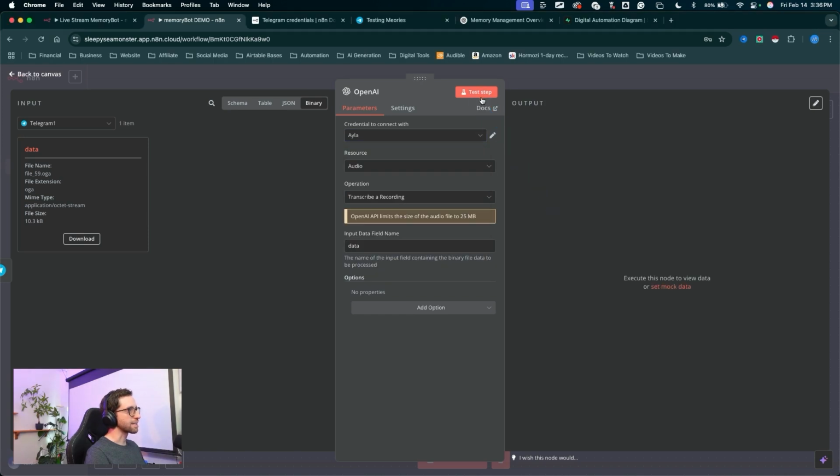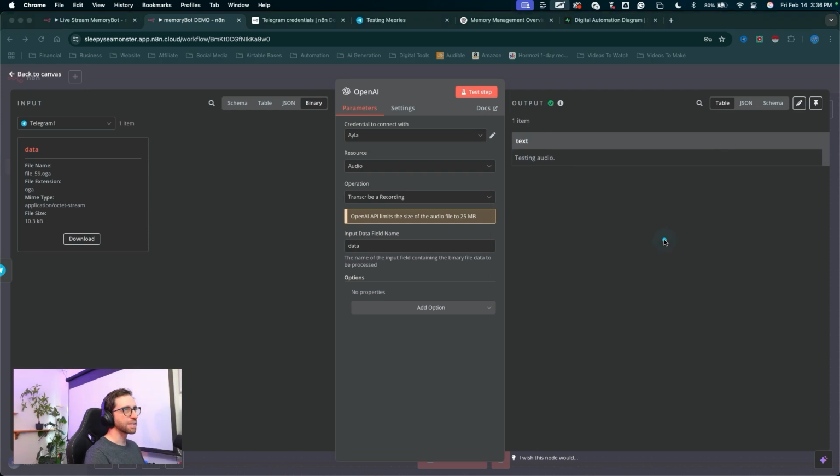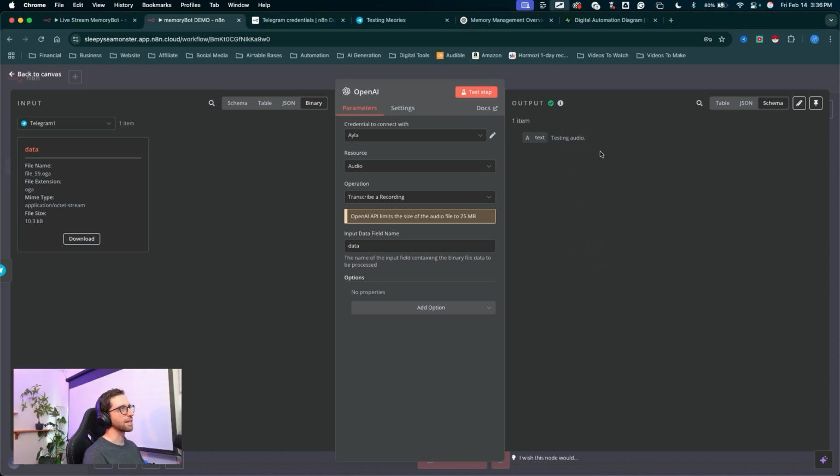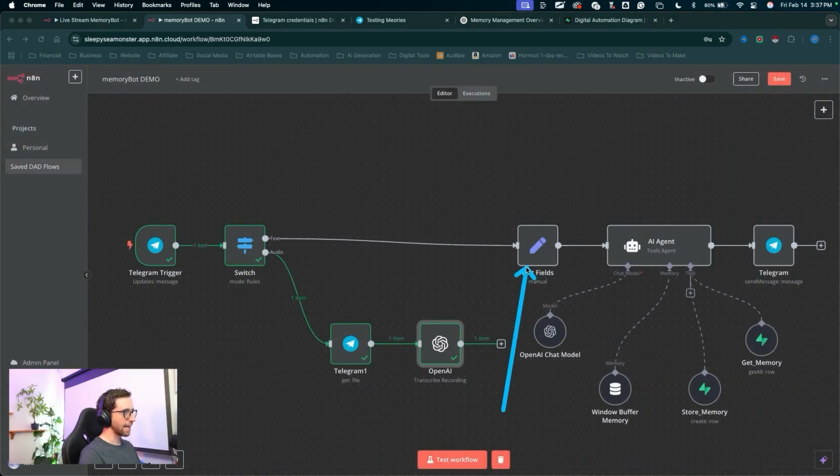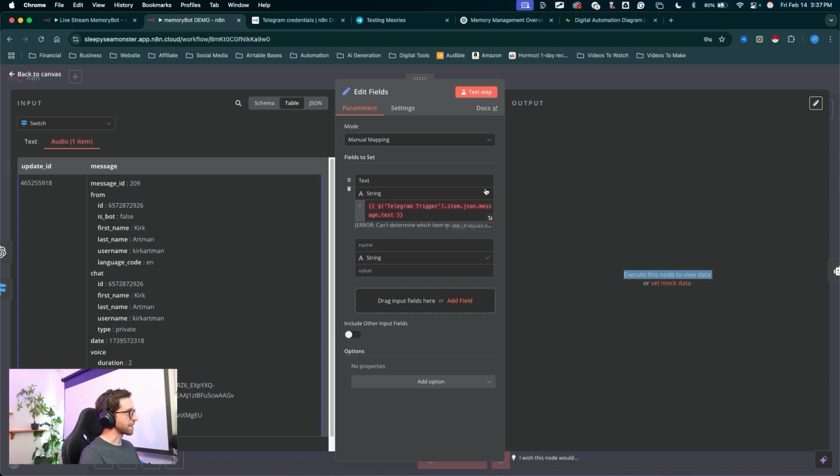Click on test step and we've got that output coming through. You can see the text coming through in the table view, testing audio. I'm going to switch to the schema view. Same thing. Here's that text, testing audio. That was my voice message. Great. I'm going to click outside of the node and connect this node to the edit fields node right there. Double click into the edit fields node so we can get that data coming through.